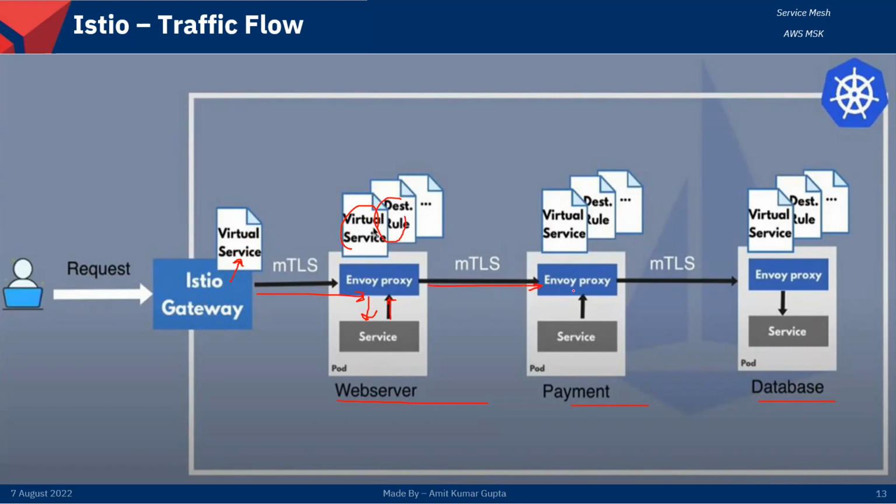So the two proxies running between the two pods create an mTLS connection between them. It is a secure connection, and we will discuss mTLS in detail in a later slide, right? So this is the connectivity flow.